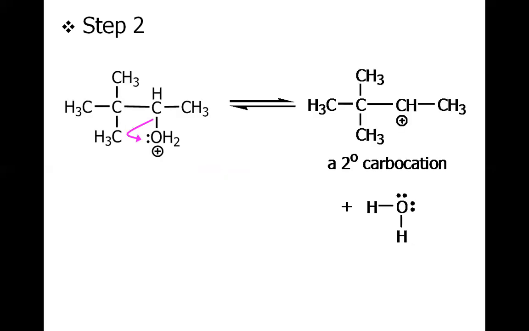But remember, we have another option to have a tertiary carbocation. What if this methyl group from the adjacent carbon, which I'm just highlighting, moves to this carbocation center? Then this carbon becomes a tertiary carbocation.